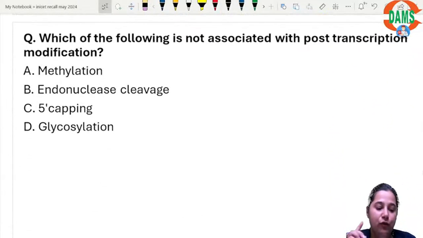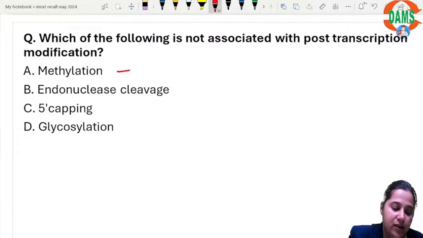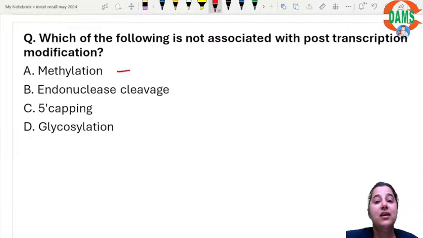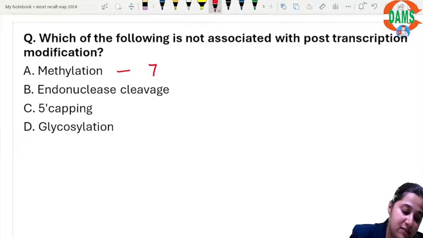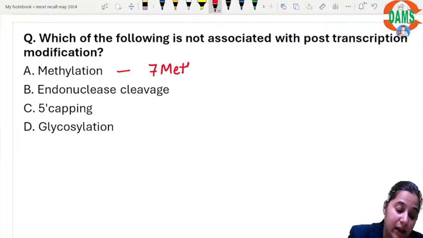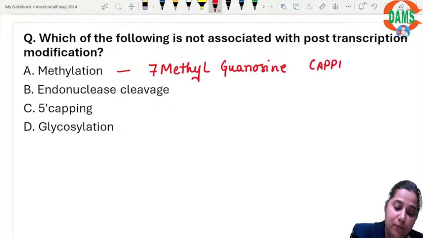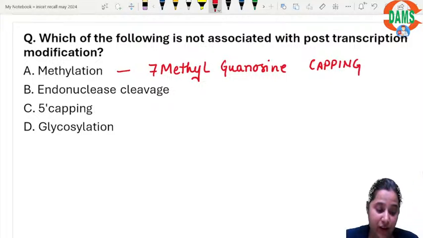Another question, which of the following is not associated with post-transcriptional modification? Please note, two very important topics, post-transcriptional and post-translational, both very important. Methylation, there occurs something known as capping, which is the 7-methyl guanosine cap, and hence methylation is a post-transcriptional modification.